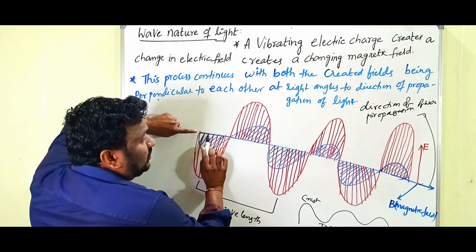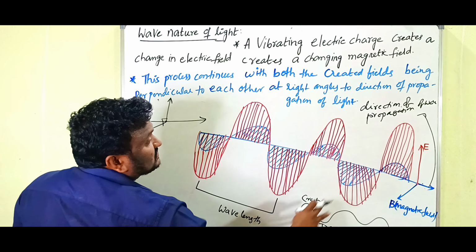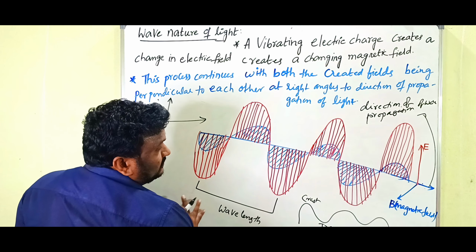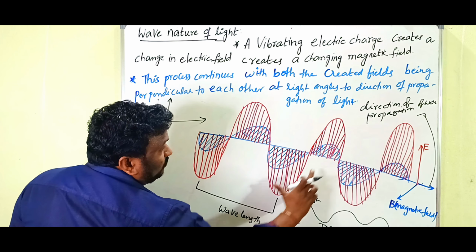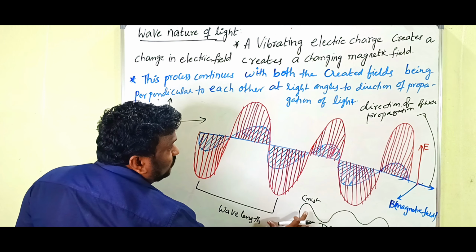This is the direction of propagation of wave. At this point electric field should be like this and magnetic field should be like this. They are mutually perpendicular to each other, then it will constitute the electromagnetic wave. So this is the direction of electromagnetic wave. Children, simply the structure of the electromagnetic wave.